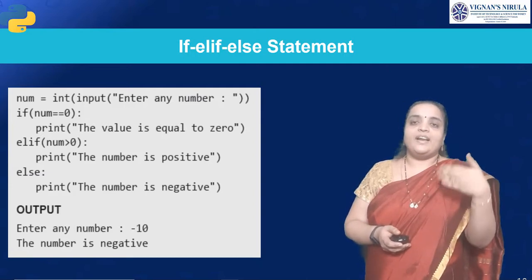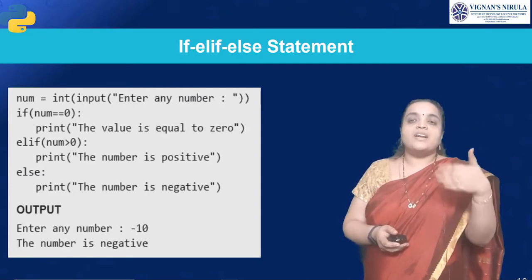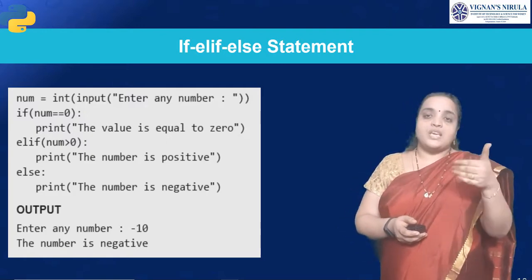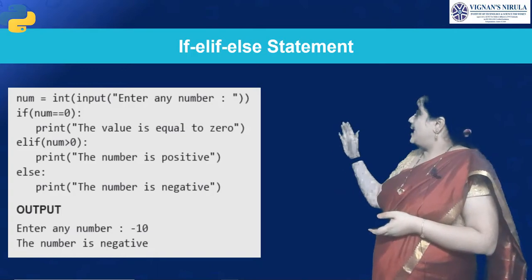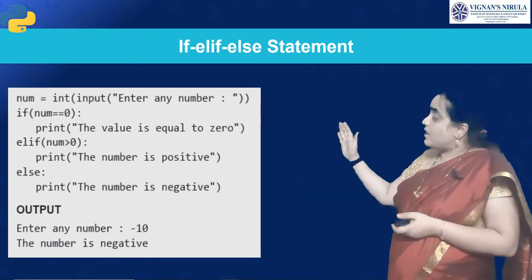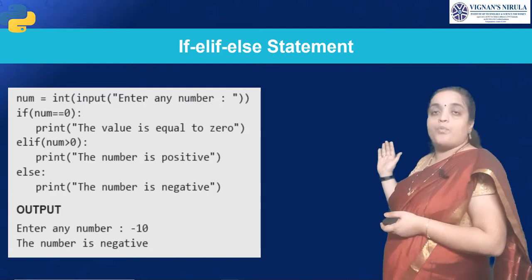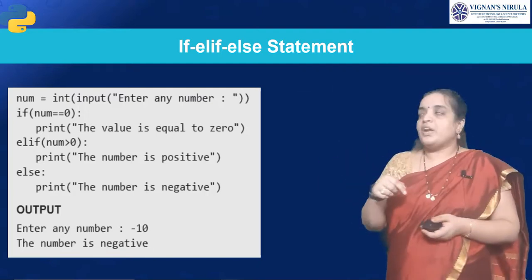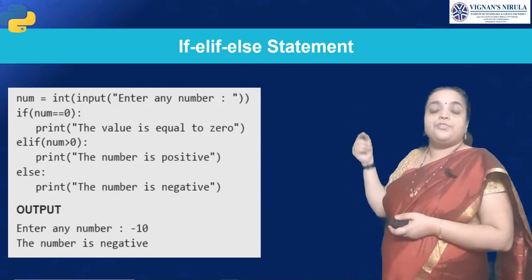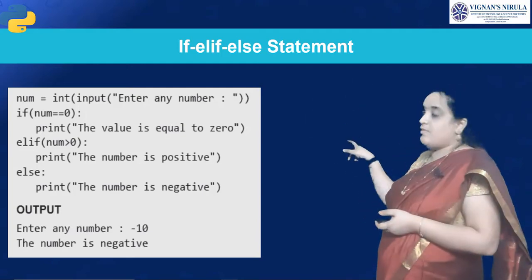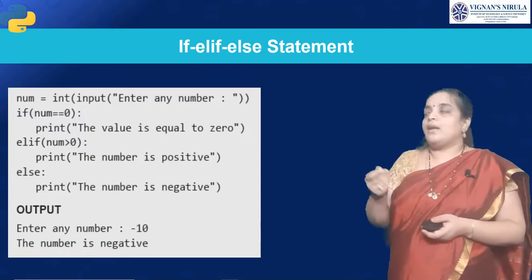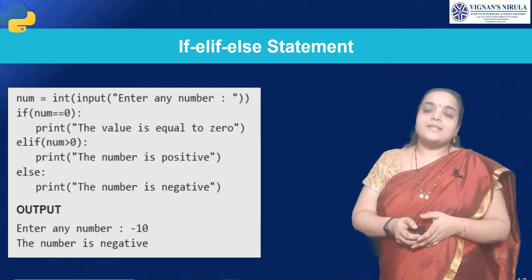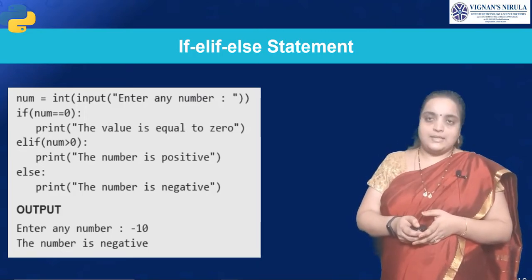Here we have taken an integer called number, which is assigned a value. If the number is equal to 0, it will print that the number is equal to 0. If the number is greater than 0, it is a positive number. Otherwise, it is a negative number. If you give 0, it will execute the if block. If you give 1, it will execute the else if block. If you give -1, it will execute the else part. Is that clear, students? Yes. This is the if, elif, else statement.